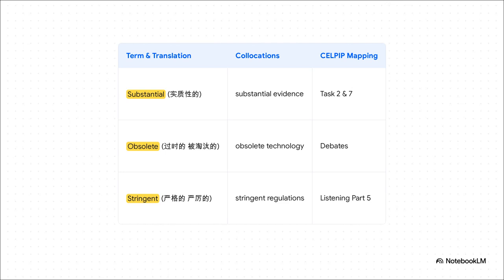Continuing our descriptive focus, we've got substantial. Substantial. 大量的，实质性的. Obsolete. Obsolete. 过时的，被淘汰的. Stringent. Stringent. 严格的，严厉的. When you're discussing obsolete technology or substantial evidence in a workplace debate for Listening Part 5 conversations, calling the resulting safety regulation stringent immediately shows off that advanced lexical range.